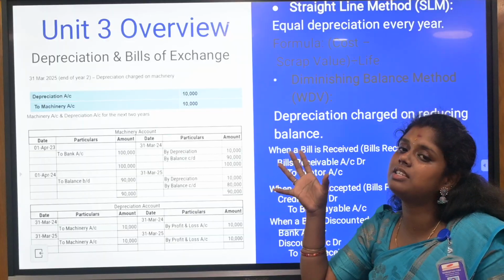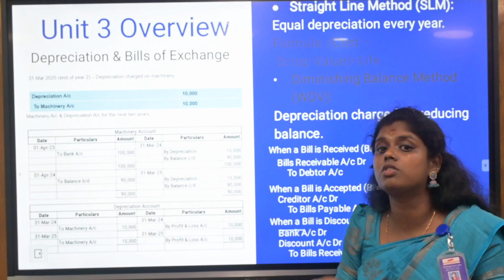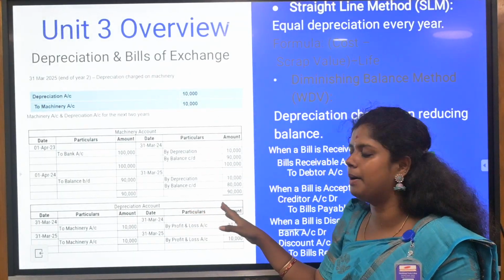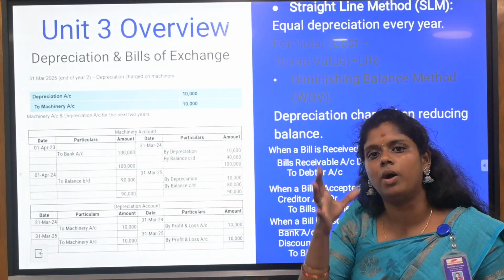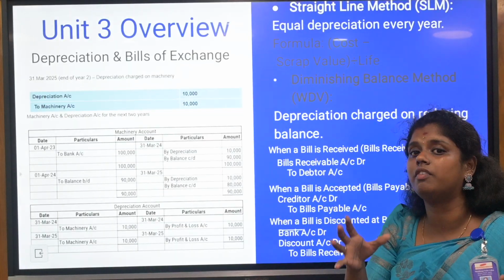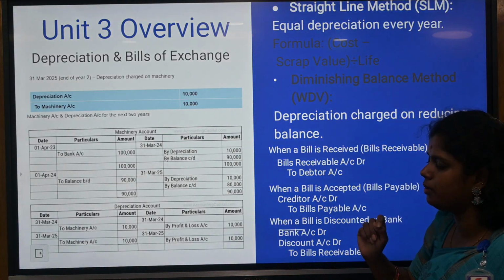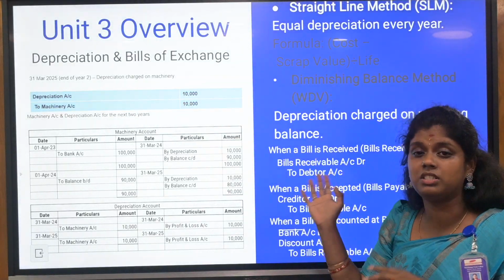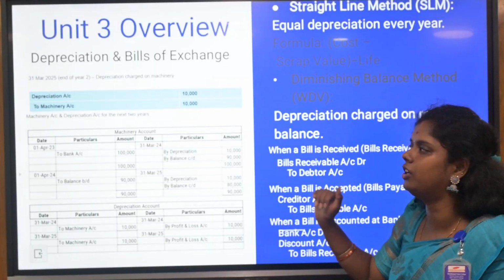Exactly this sum will not occur in your examination, but still try to work out more sums in depreciation. You need to give the machinery account and the depreciation account if there is a need, and still you need to give the working note without fail. The working note will carry extra marks for you if you give it in a very correct manner. Here the first is the straight line method and the second is the diminishing balance method. Two methods, don't forget to revise them. Give very accurate information on the straight line method and the written down value method.